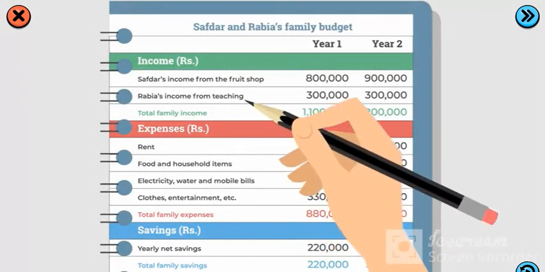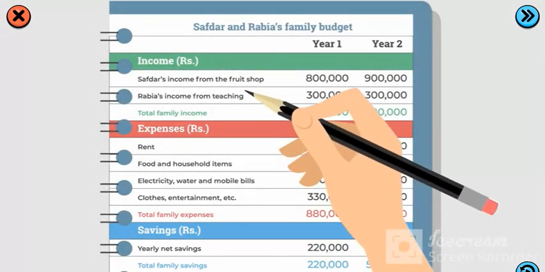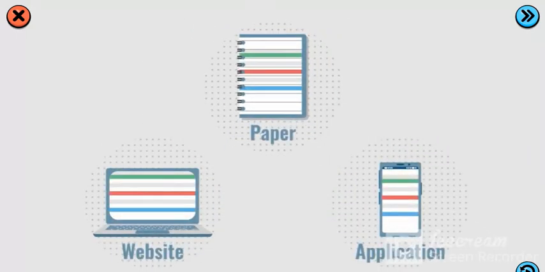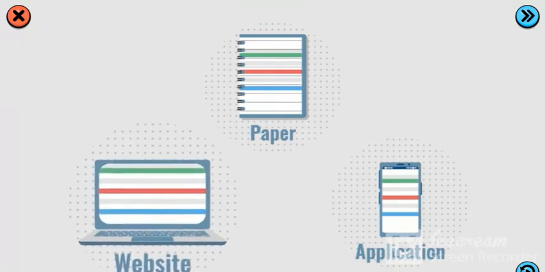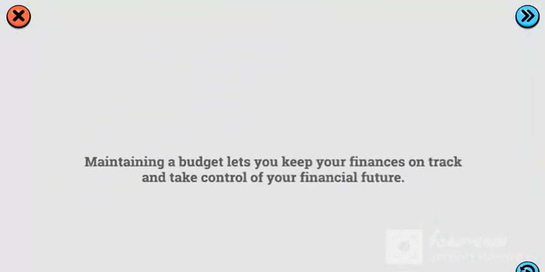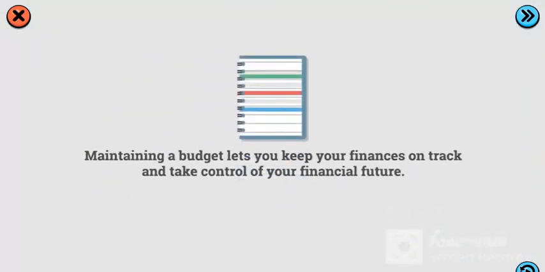You may use a simple pencil and paper to make your first budget, but there are also many resources available to you in the form of phone applications and websites, which help you make a budget and keep track of your finances. Maintaining a budget and updating it to meet your spending and saving goals lets you keep your finances on track and take control of your financial future.